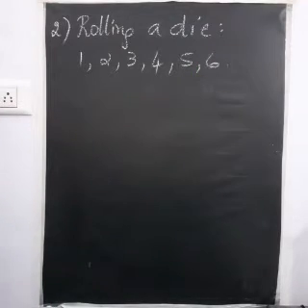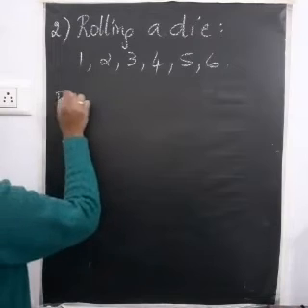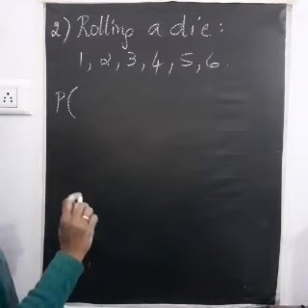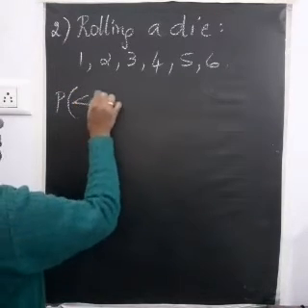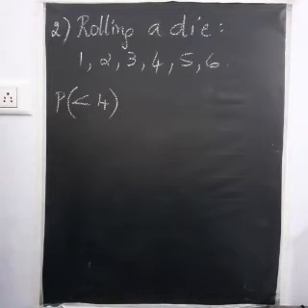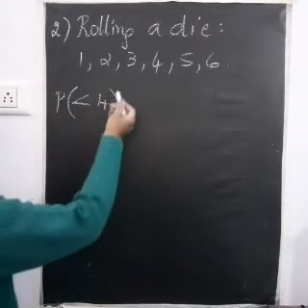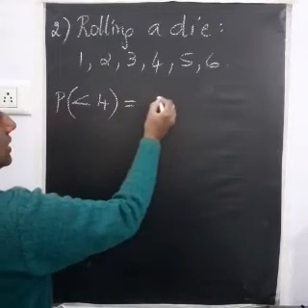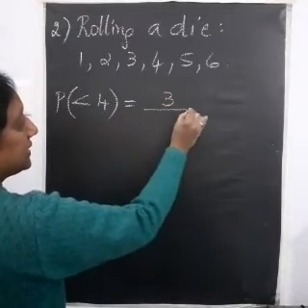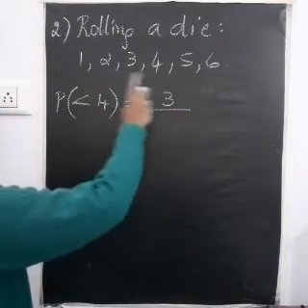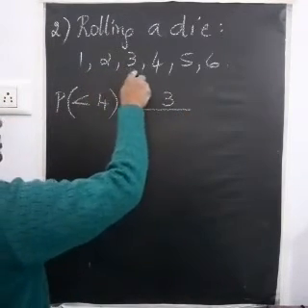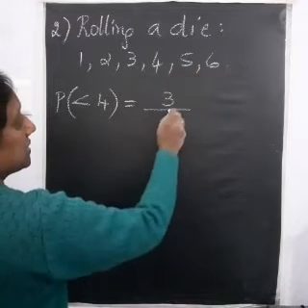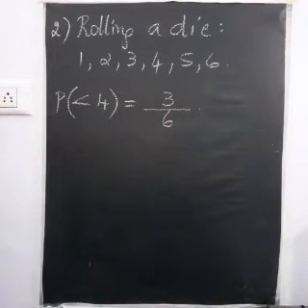Now the question is, what is the probability that you get a number which is less than 4? How many numbers are less than 4? 1, 2, 3. So you will get 3 divided by the total number of outcomes, 1, 2, 3, 4, 5, 6. So 3 by 6 will be your probability of getting a number less than 4.